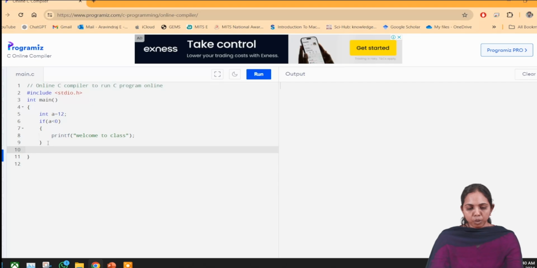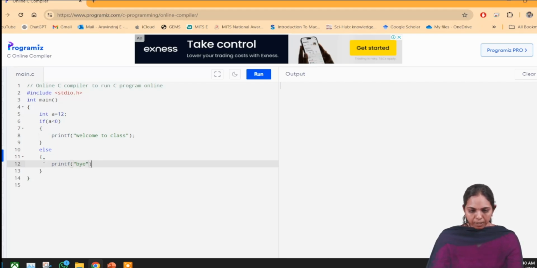Now the else part. Just write the else keyword. The keywords in the programming language are highlighted in blue color. Now I will write one statement in the else, that is "bye", and it is terminated with a semicolon. This is a simple program for if else.